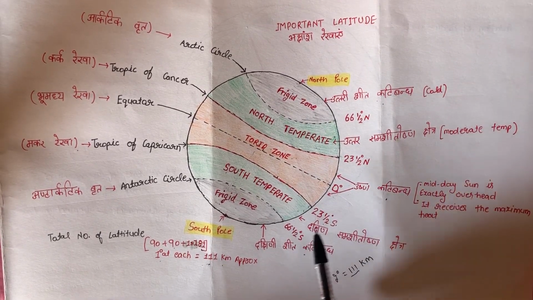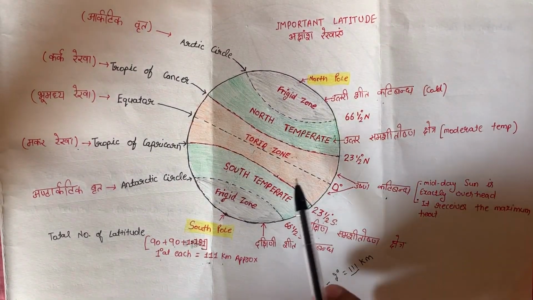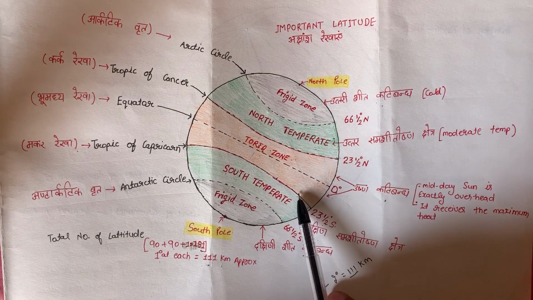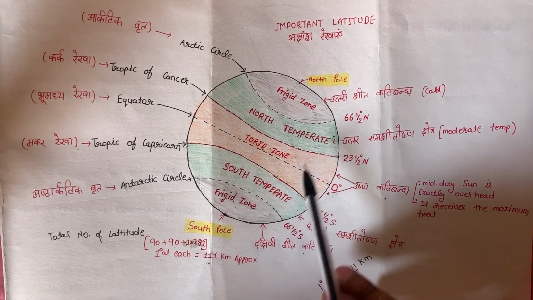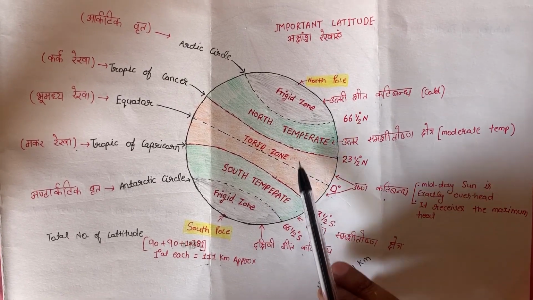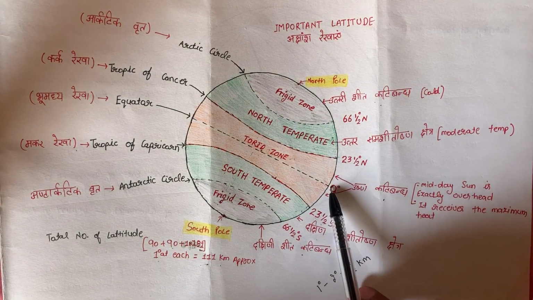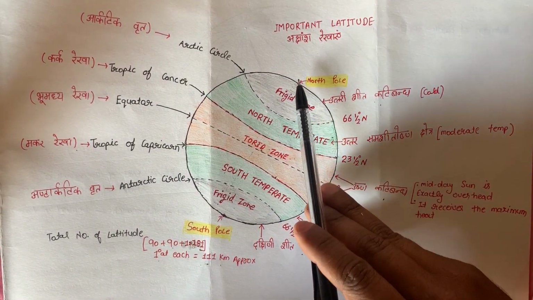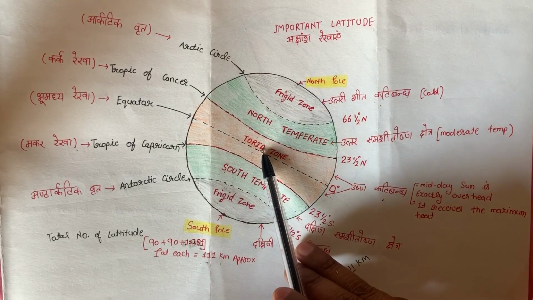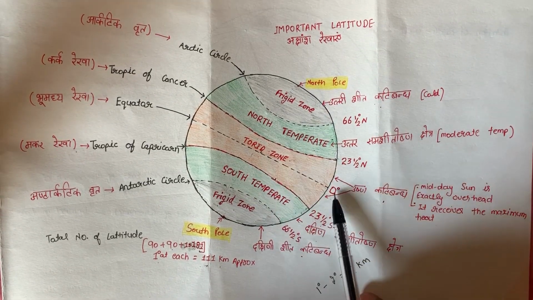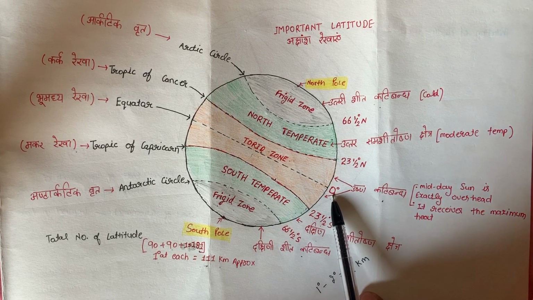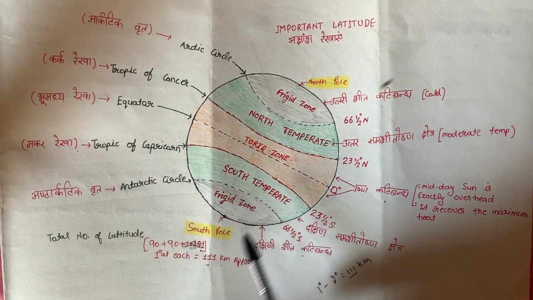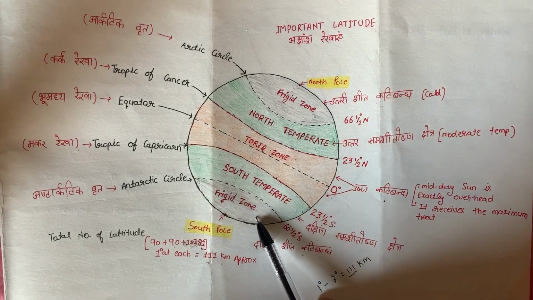First, we will learn about the equator. The 0-degree latitude divides the earth into two hemispheres, or two parts. From the 0-degree latitude up to the 90-degree north, we have the northern hemisphere. From the 0-degree latitude up to the 90-degree south, we have the southern hemisphere.